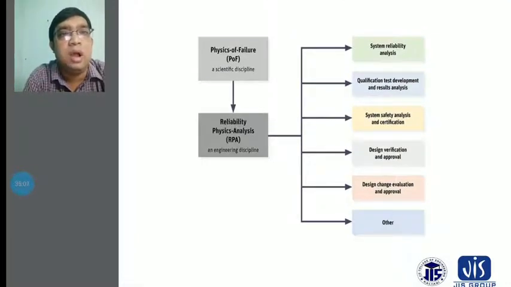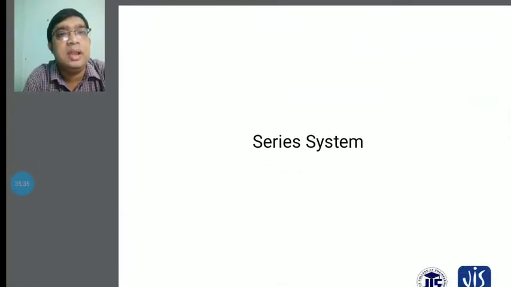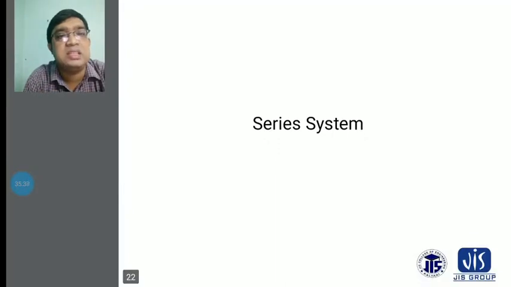The POF is a scientific discipline, reliability physics analysis, RPA, and also engineering disciplines will be considered. These include system reliability analysis, qualification test development and result analysis, system safety analysis, certification, design verification and approval, design change evaluations and approvals, and others according to the system. And the next class will discuss series systems.